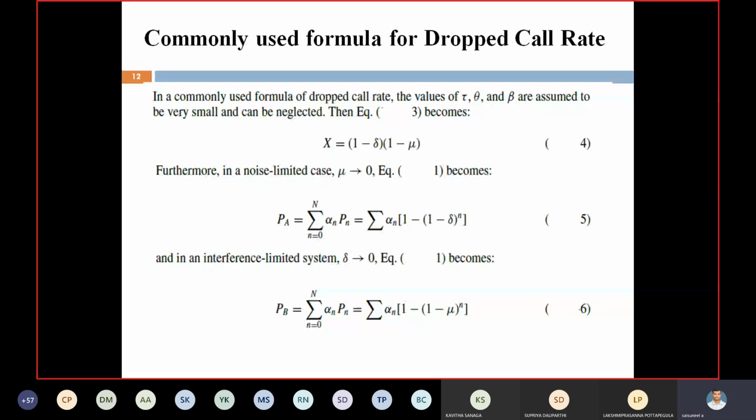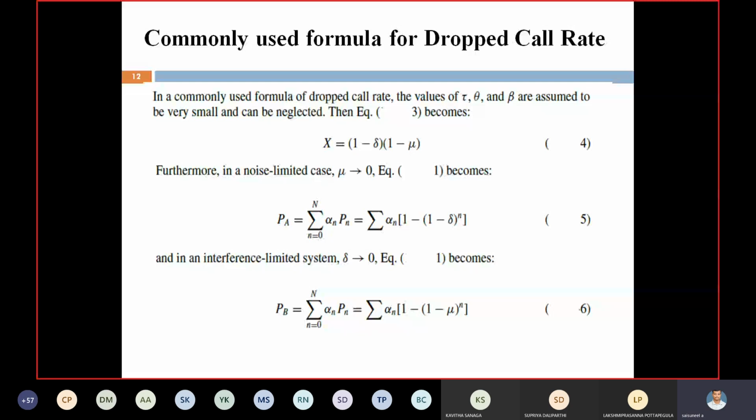But the most practically used formula is what we are going to discuss now. That is called the commonly used formula for the dropped call rate. For this commonly used formula, there is no need for tau, theta, or beta. They are assumed to be very small, very low values, so we neglect them. Then x equals 1 minus delta, or (1 minus delta) into (1 minus mu).